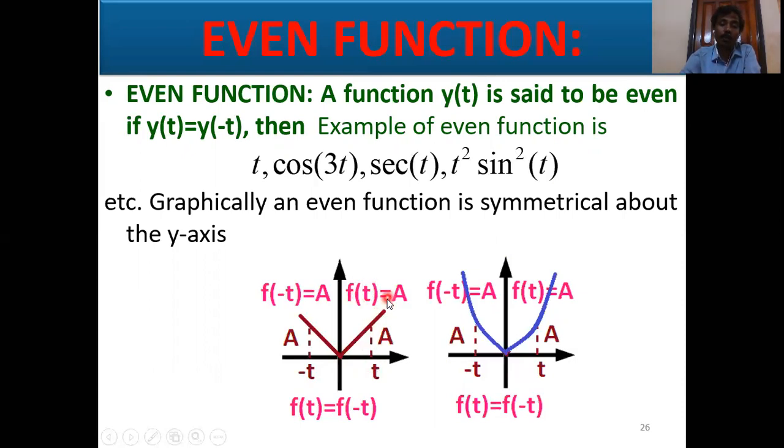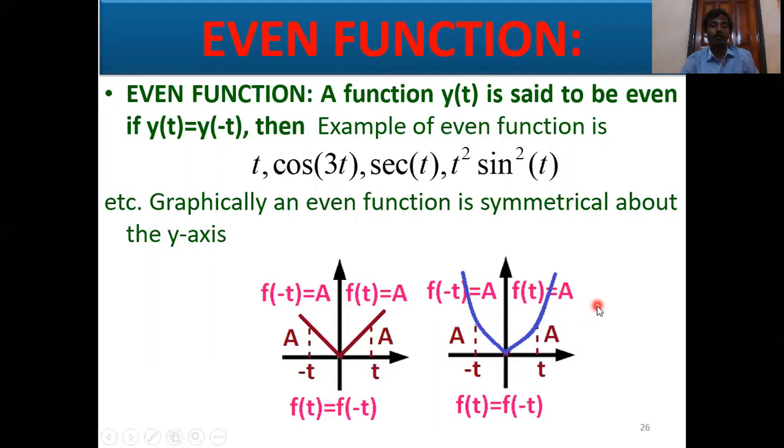So f of t equals a. On the negative side, at f of minus t, this is the negative time, f of minus t again has magnitude a. So f of t equals f of minus t, similar to this example.